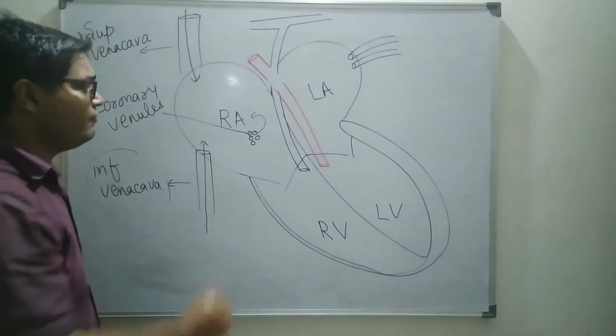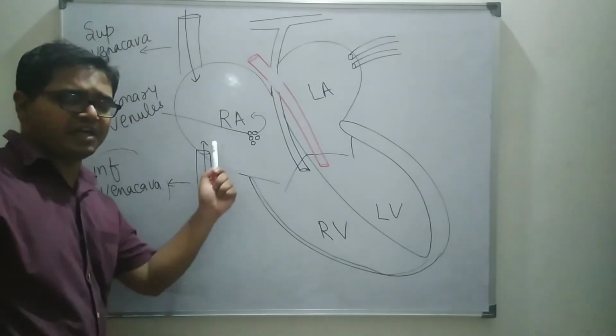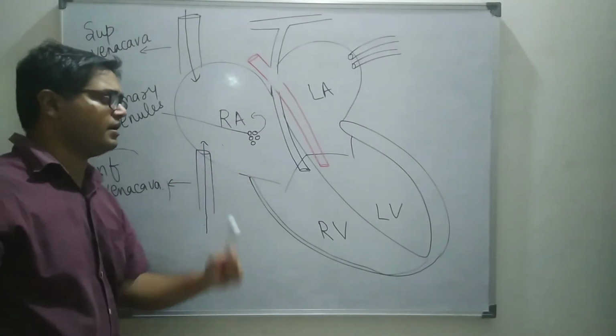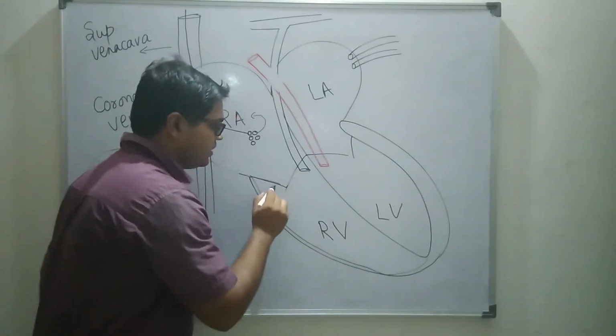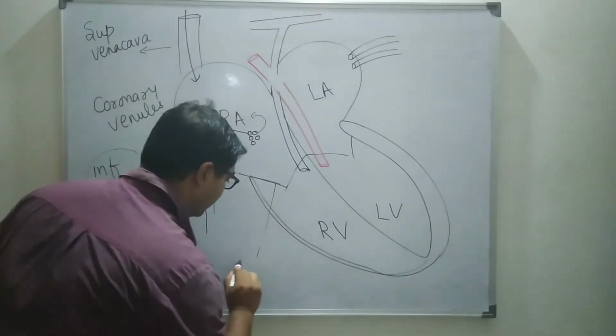Now when the filling was taking place in the right atrium, the tricuspid valve was closed. This is the tricuspid valve.